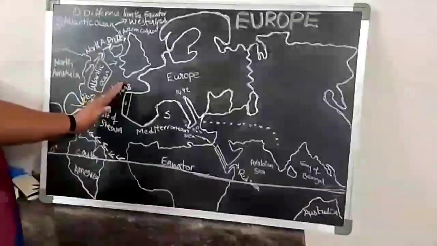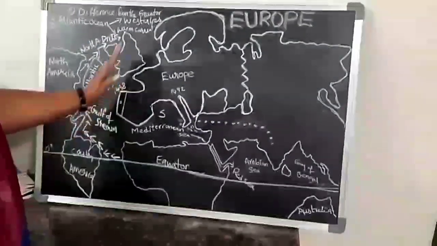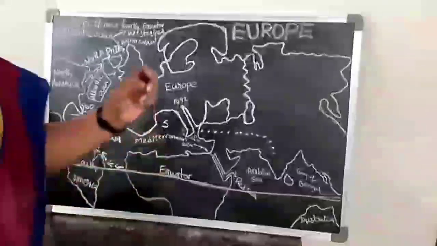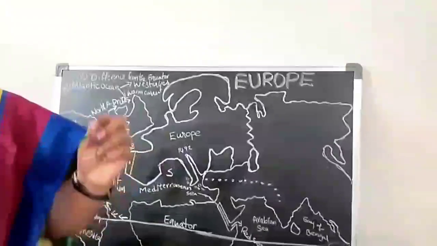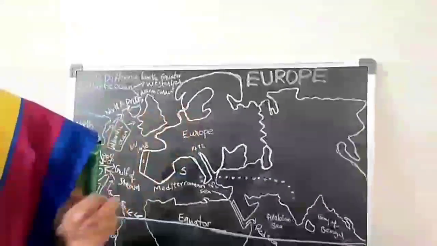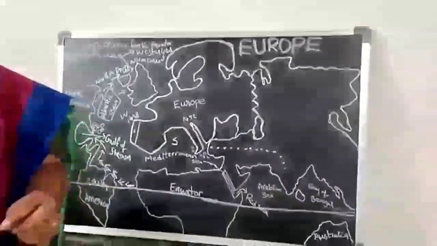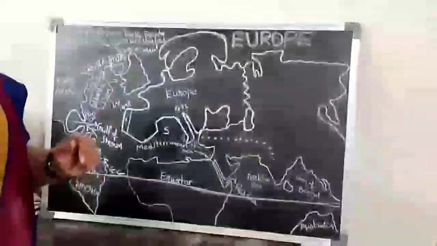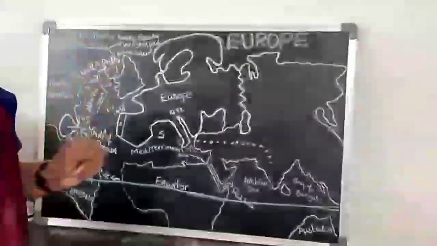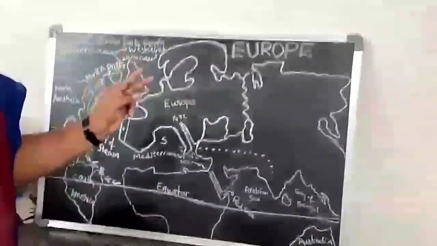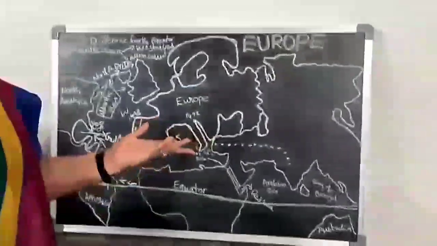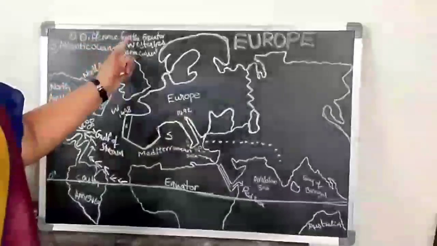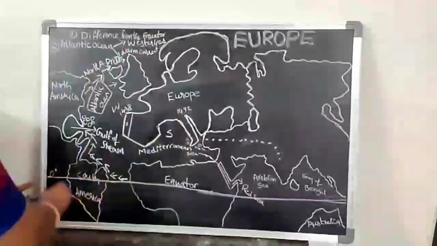See here, western climate of Europe. We take up the factors affecting the climatic condition of Europe. One is distance from the equator. Second is the Atlantic Ocean. These two important factors are influencing the climate of Europe. How? Let us see. Distance from the equator. Are you observing, children?